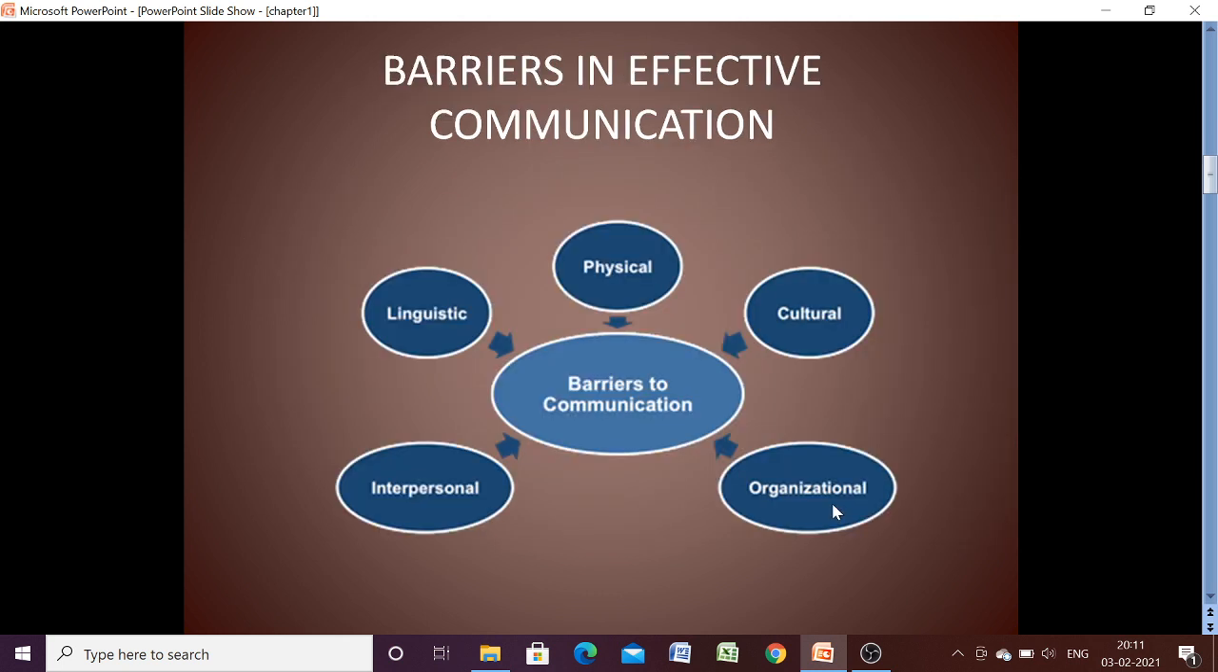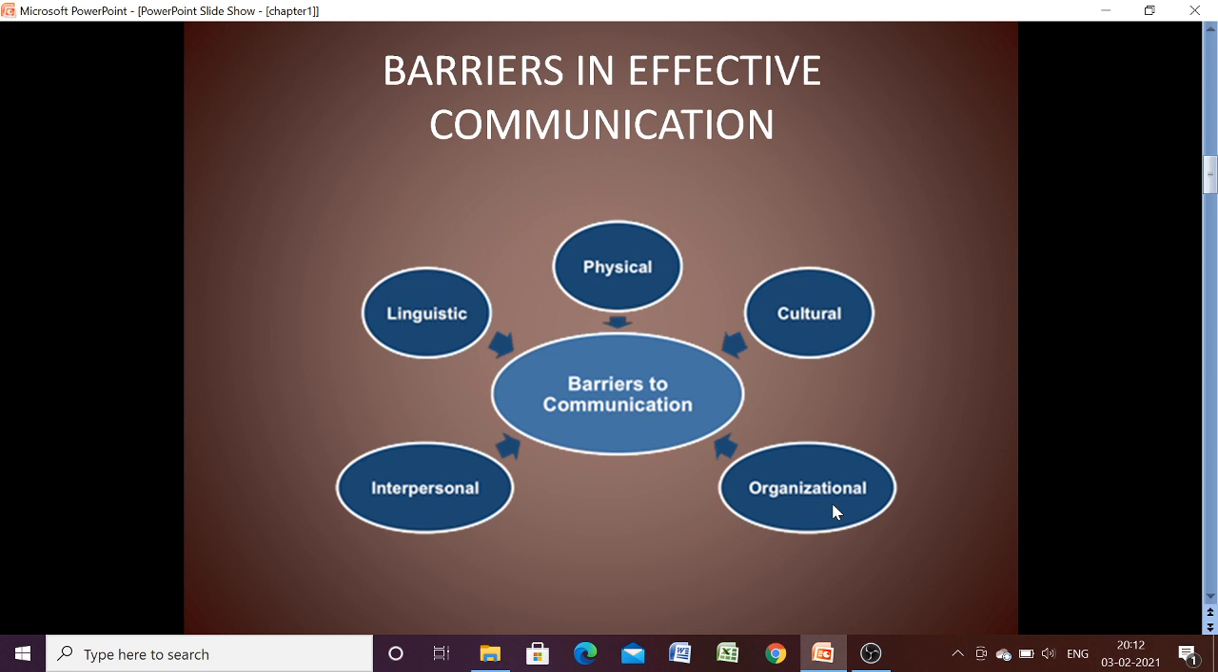Now the next important topic is the barriers to effective communication. Very important topic again, dear students. These are the different barriers: linguistic, meaning language related barriers, physical barriers, then cultural, organizational, interpersonal. If you are talking about physical barriers, it means the environment may be noisy, there may be poor lighting, or bad health or anything can be the cause of a physical barrier.